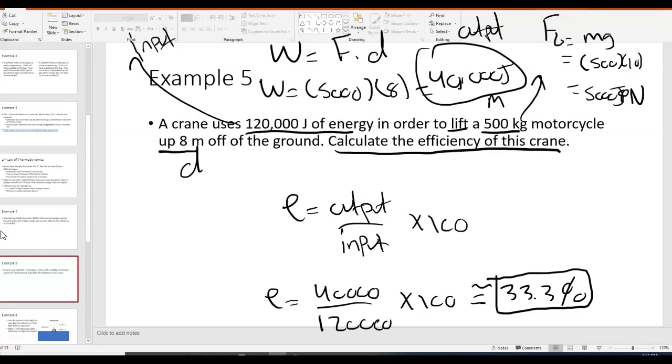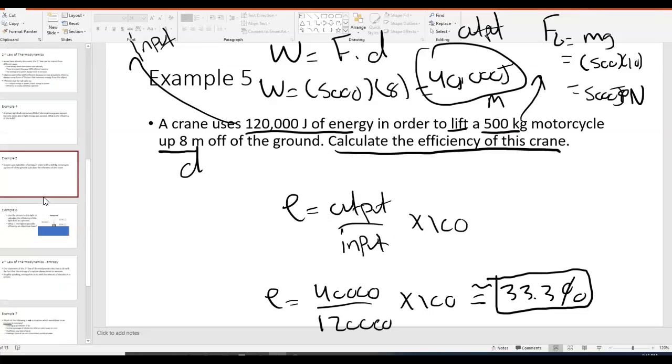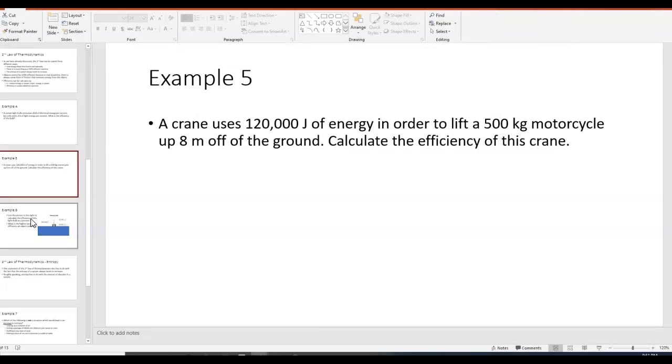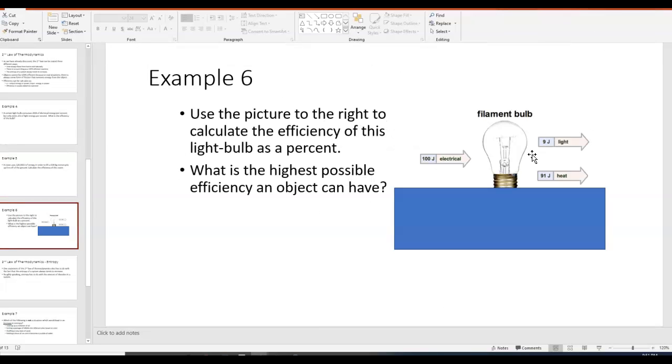Okay, so pause it there if you need to look at that. I want to move on to entropy. I am going to skip example 6. See if you can figure out example 6 on your own. If you just move this text box, it should have the answer below this text box.